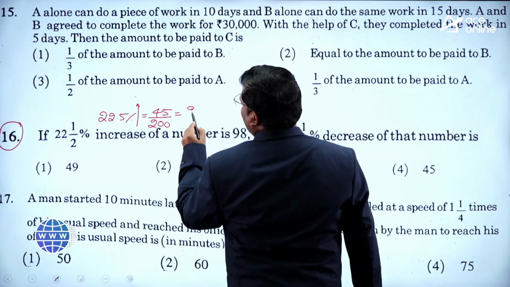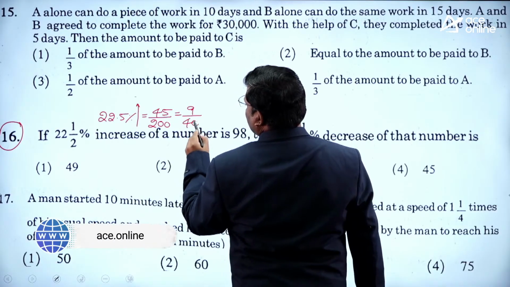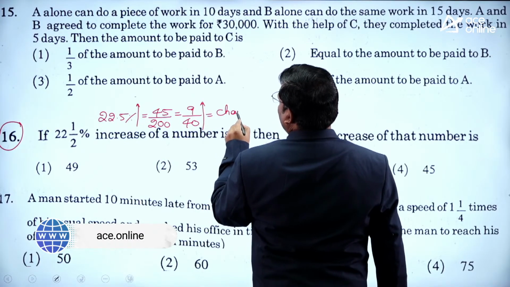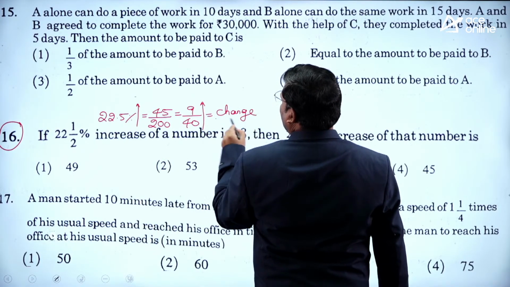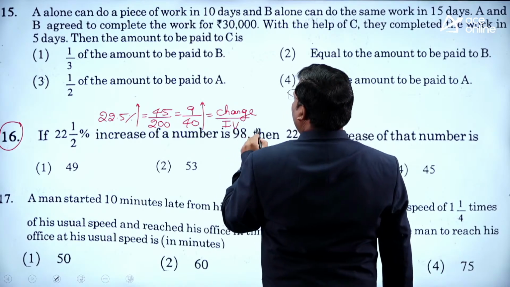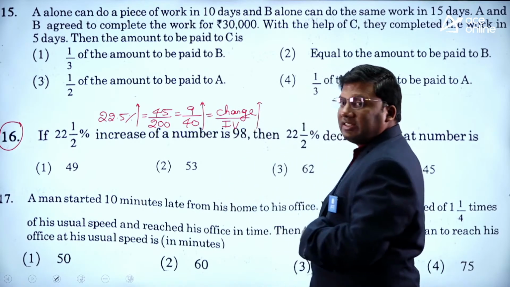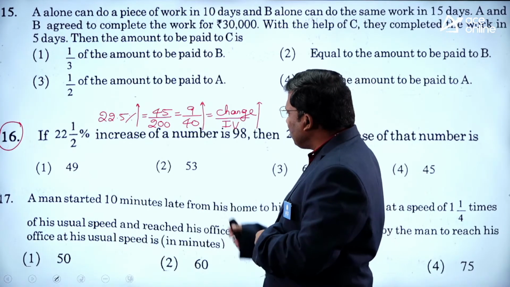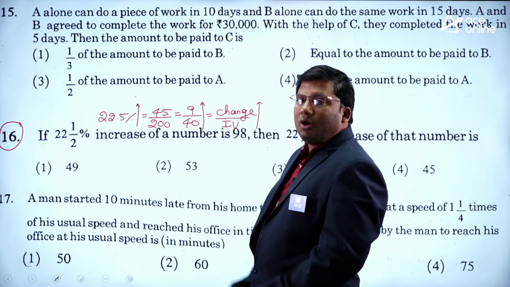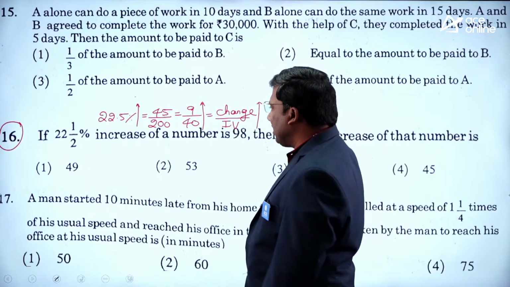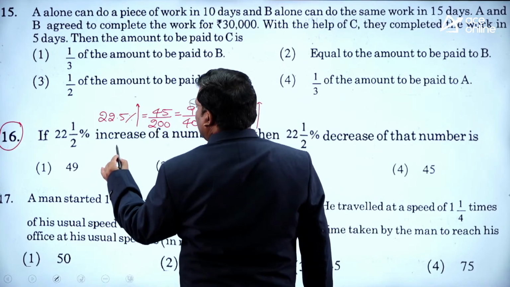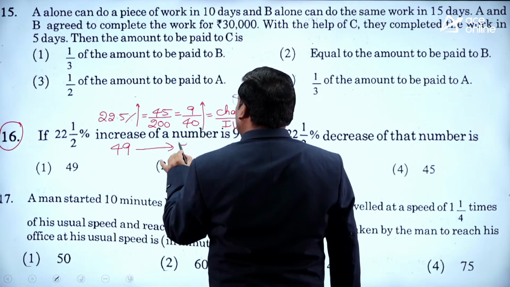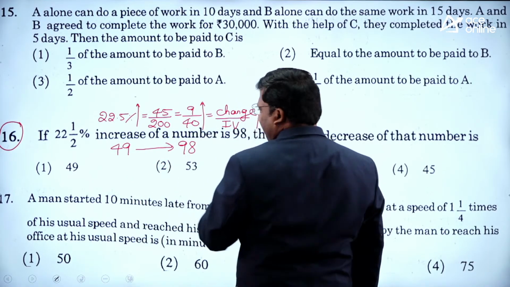This is 9 by 40 increase. 9 by 40 means change by initial value. Always, percentage increase is given by change by initial value. On 40, how much is the increase? 9 increase. On 49, increase, what will be the value? 49 is becoming 98.